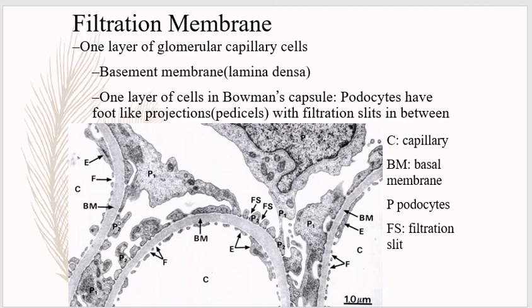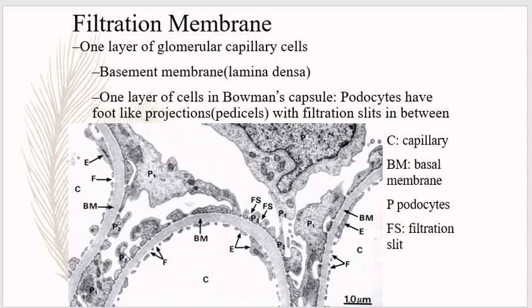As you can see in this picture, the glomerular capillary membrane is formed by a single layer of endothelial cells which are attached to the basement membrane. The capillary membrane has many pores called fenestrae, or filtration pores, with a diameter of 0.1 micron. The basement membrane of the glomerular capillaries and the visceral layer of the Bowman capsule are fused together, and the fused basement membrane separates the endothelium of the capillary and the